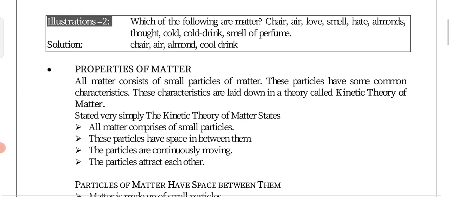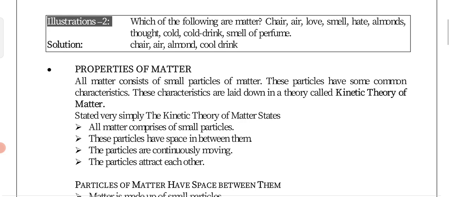But in the case of liquid particles, they also have some force of attraction, but it is lesser than that of solids. That is why liquid particles can flow. But solid particles are very rigid, very tightly packed, they cannot flow, and they are not easily compressible, right? And one more thing, gaseous particles also have some force of attraction among the particles.